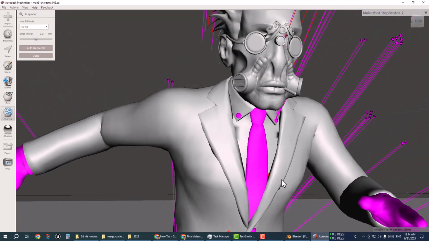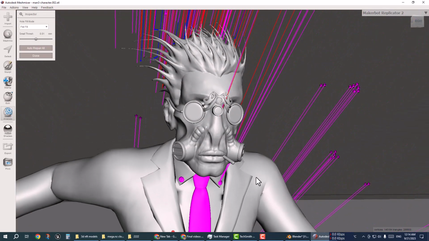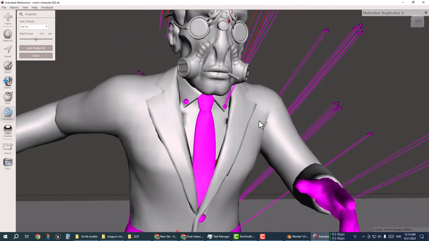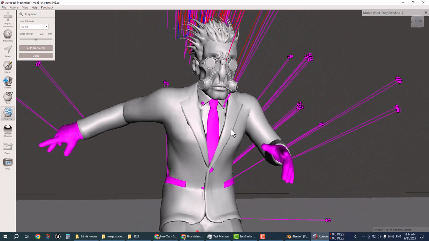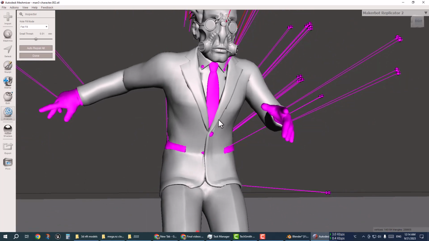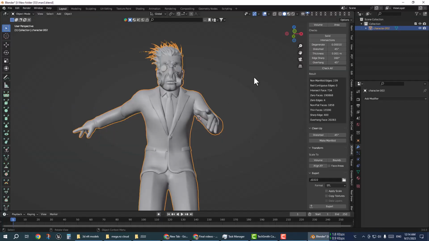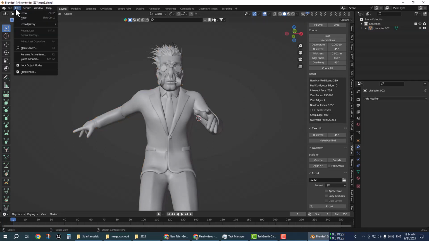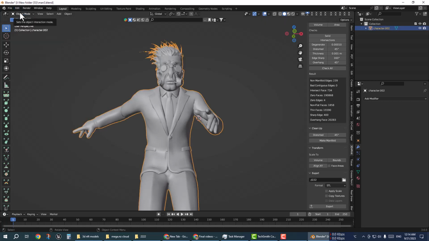Now I am going to Meshmixer and open this file which I have exported, but again it has some problems with the inspector, with the hands and other things. So how to fix these hands and other problems?